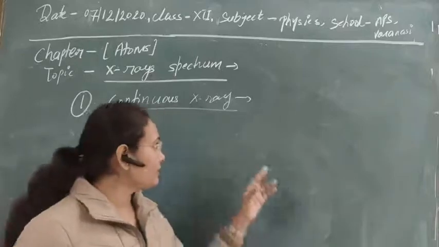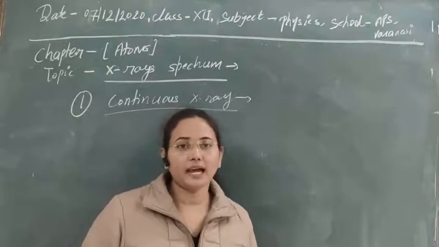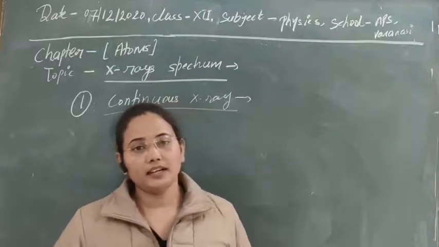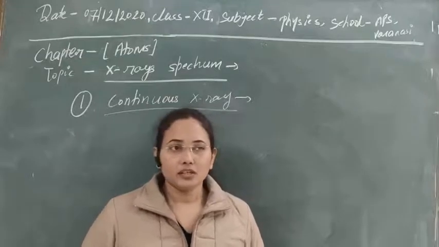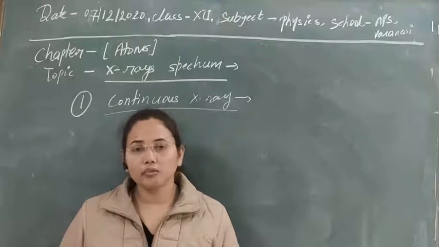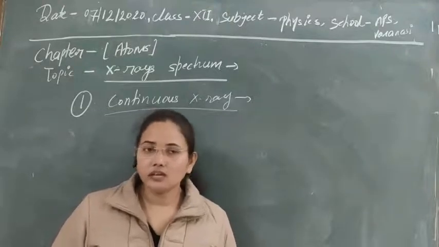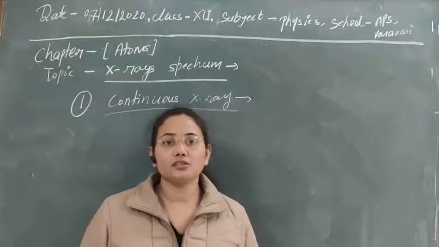So continuous X-rays of all possible frequency and all possible wavelength will be obtained here. That is known, as I have just told you, as continuous spectrum. In case of continuous spectrum, we obtain the wavelength and energy of all possible values, as the retardation process takes place.